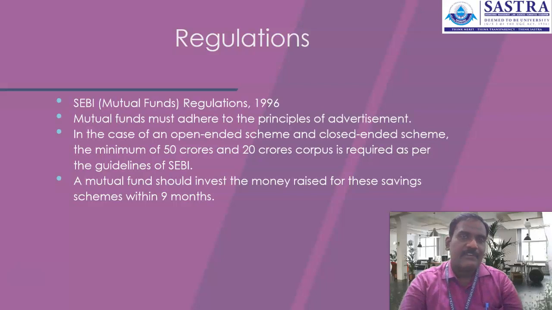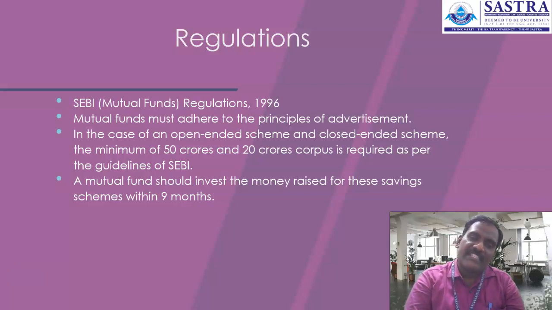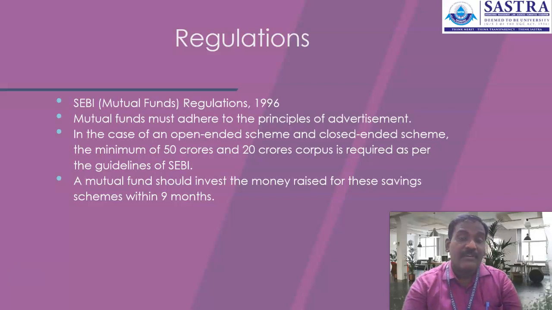Let's say, for example, I am going to float a diversified equity scheme as a closed-ended scheme. The asset management company is Reliance Asset Management Company Limited, which has planned to issue such a closed-ended scheme in the market. They need a corpus of 200 crores.